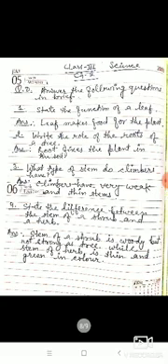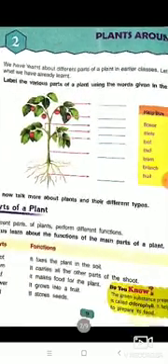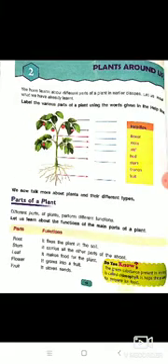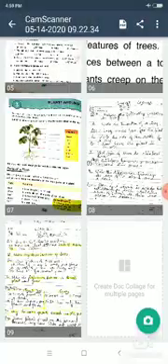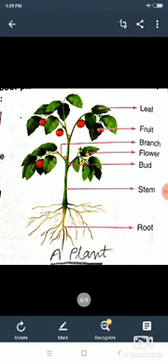See, this is of D. I have explained it to you, and this is the plant. You will make this plant and you will label it like flower, root, leaf, bud, stem, branch. Okay, so you will do this. You will draw this diagram. In this diagram, leaf, root, branch, flower, bud, stem and root are all given here. You can draw like this.